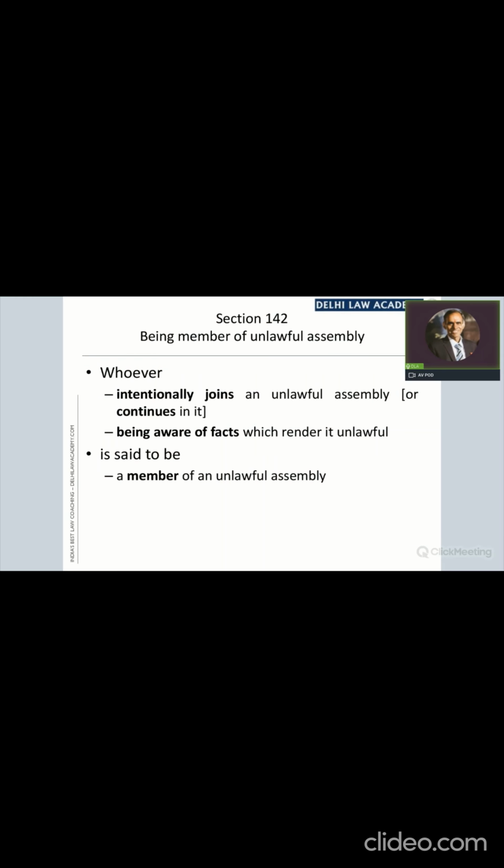further by going to section 142, which tells us as to when we say that a person is a member of an unlawful assembly. The first requirement is that that person must have intentionally joined the unlawful assembly. It is not that just because he was walking on the road and so many people assembled there, he became a part of the assembly unintentionally. So there must be an intention to join the assembly. But the second thing is that he must be aware of the facts which render the assembly unlawful. Now, what are the facts which render the assembly unlawful?